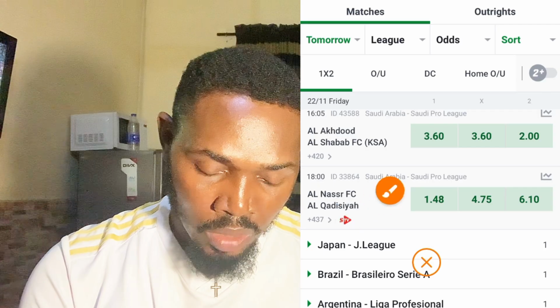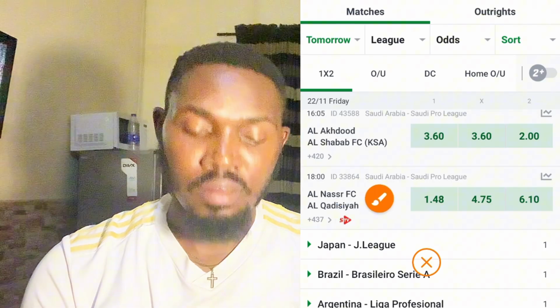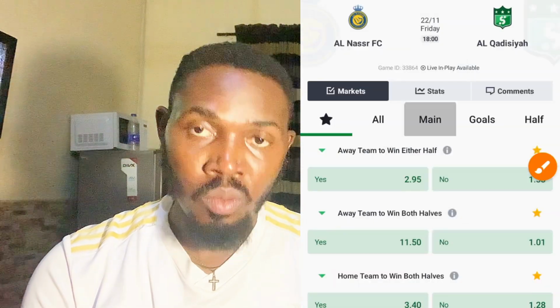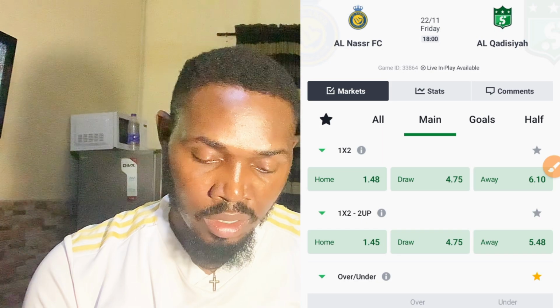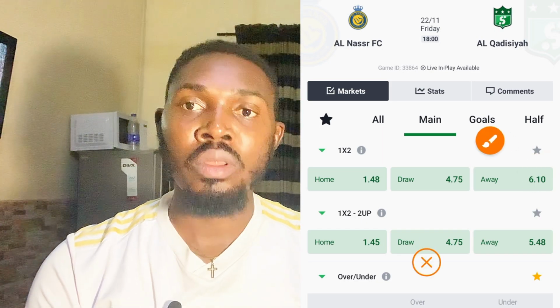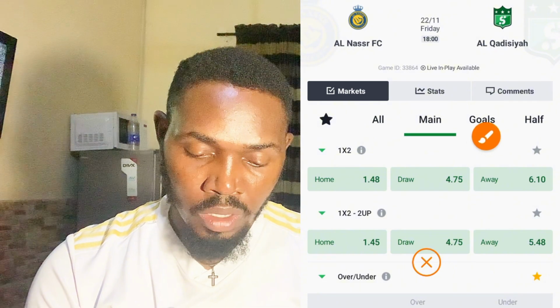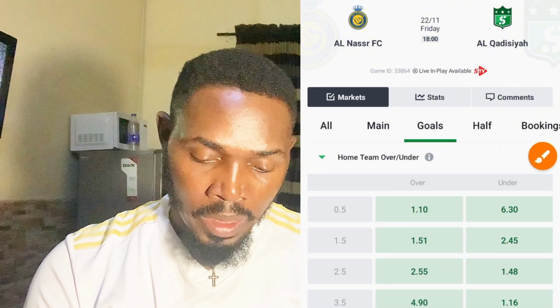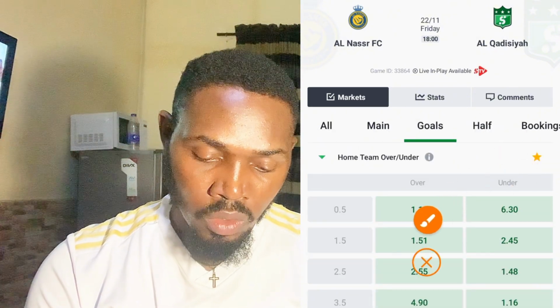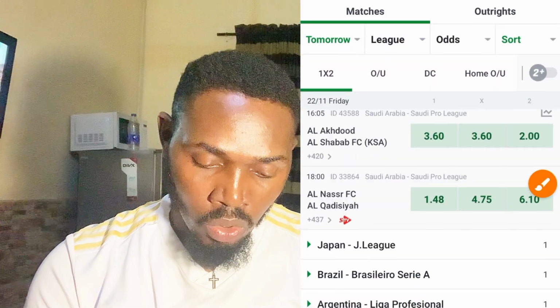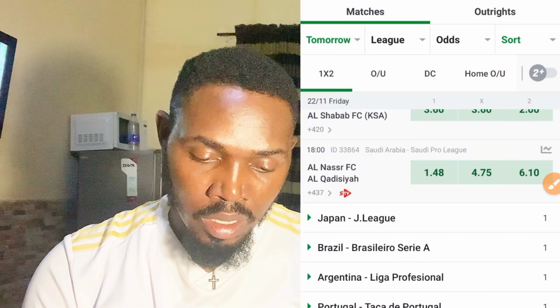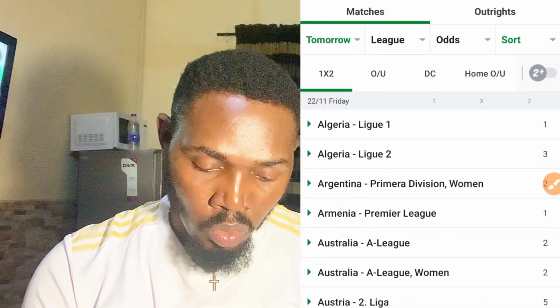So the next one I selected, I went to Al Nassr of Saudi Arabia, that is the club of Cristiano Ronaldo. Remember that players just returned from international break, so most of them may not be fit. Sadio Mane is here, Cristiano Ronaldo is here, and other players, but they may not be fit. So I just went over to goals, click goal, then I selected Al Nassr to just score a goal at 1.10 odd.